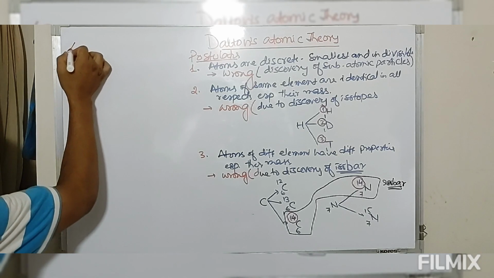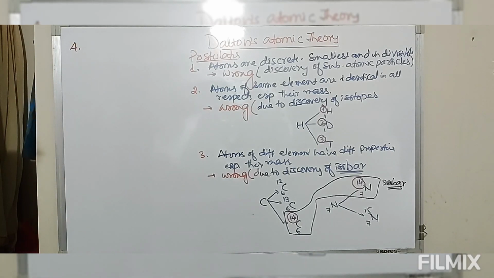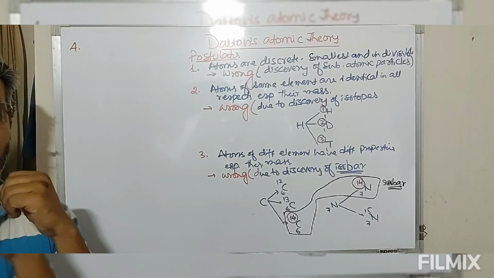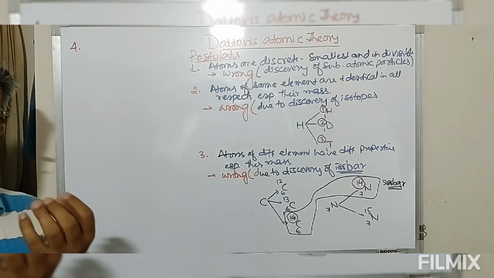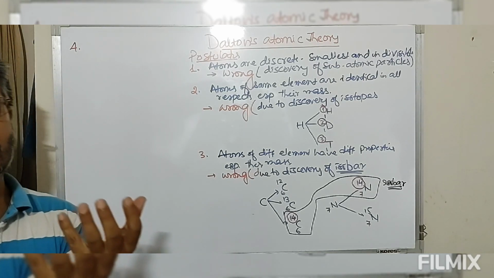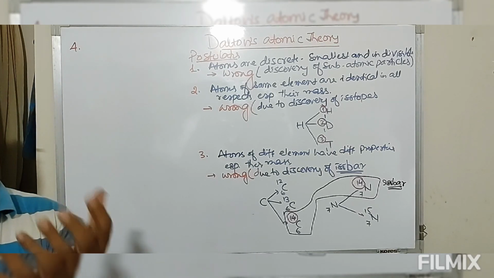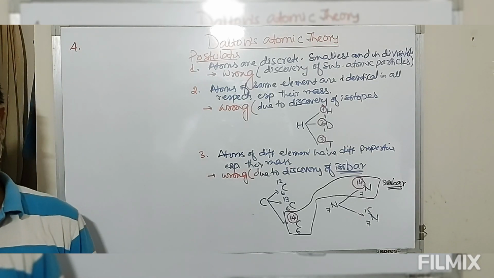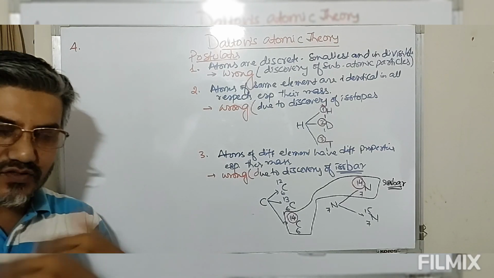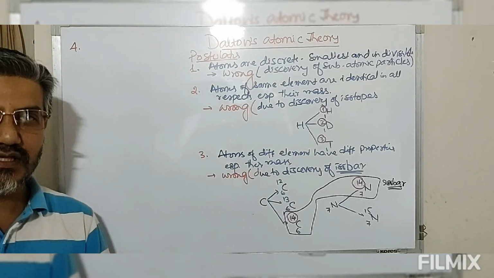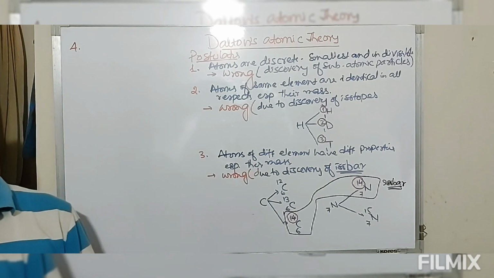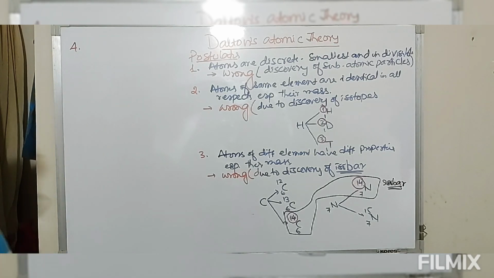Then the fourth postulate given by John Dalton regarding the atom says atoms cannot be created nor can they be destroyed. In a chemical reaction, there is simply the rearrangement of atoms. That is known as conservation of atoms. Atoms can neither be created nor destroyed. There is just rearrangement of atoms in a chemical reaction. That is conservation of atoms.